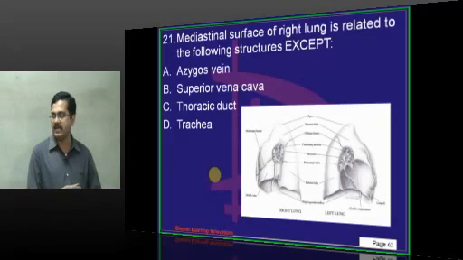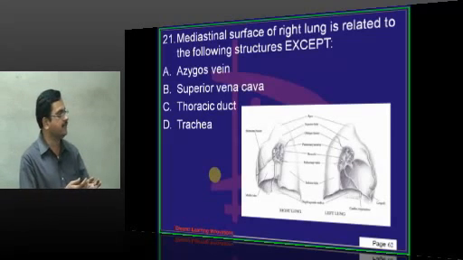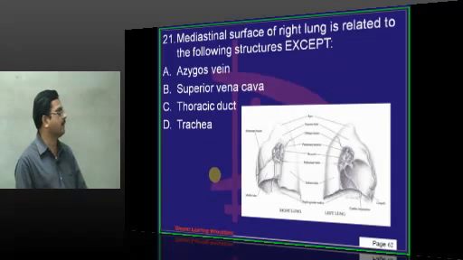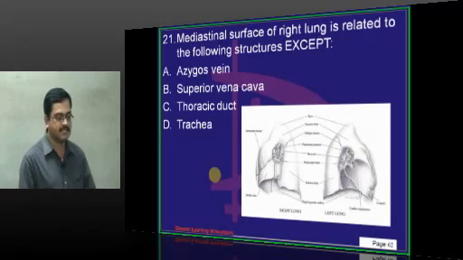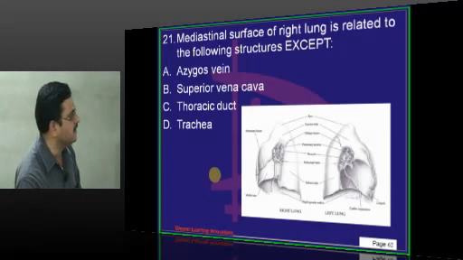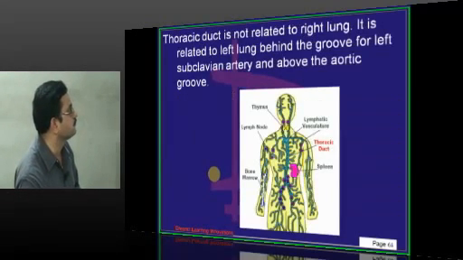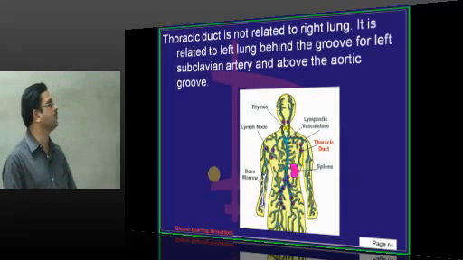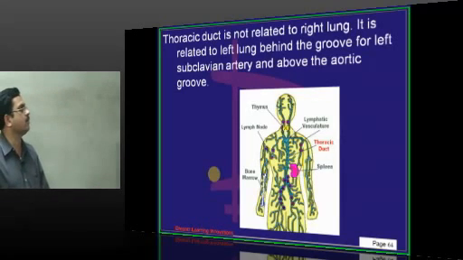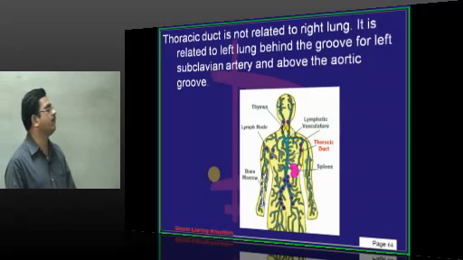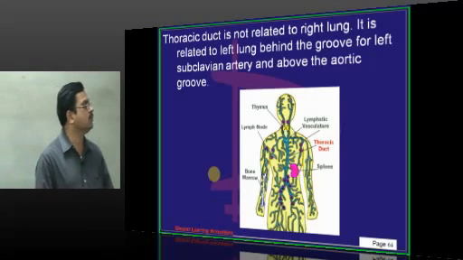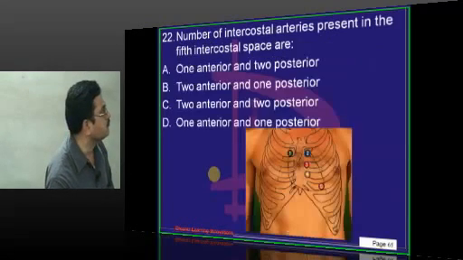Trachea is present in the midline, but trachea makes a deviation towards the right side. So tracheal impression will be more on the right lung when compared to the left lung. So following structures are related to the right lung: azygos vein is correct, superior vena cava is correct, trachea is correct. Thoracic duct makes an impression on the medial surface of left lung. So thoracic duct is not related to the right lung, it is related to the left lung, behind the groove for left subclavian artery and above the aortic groove.